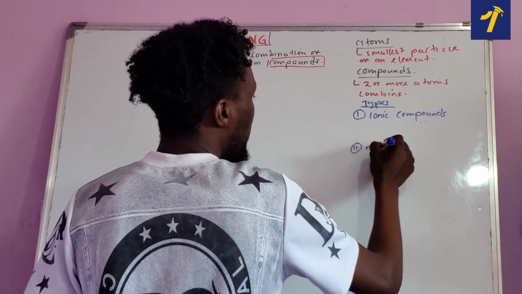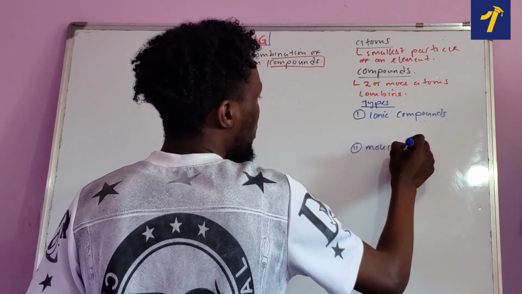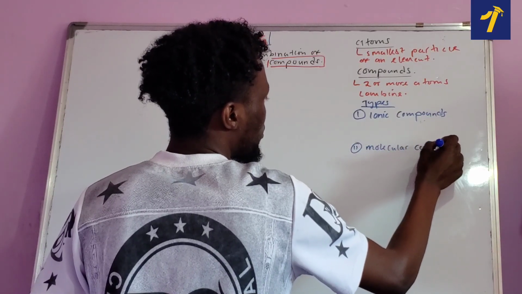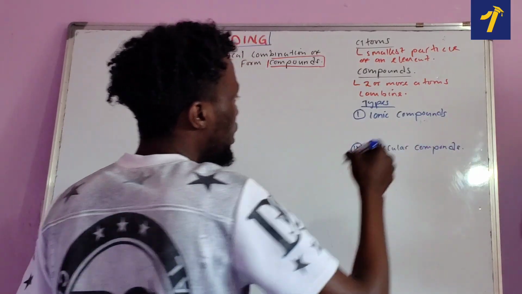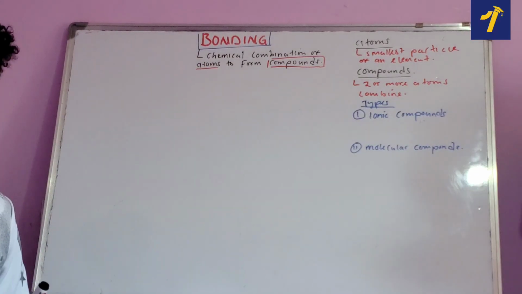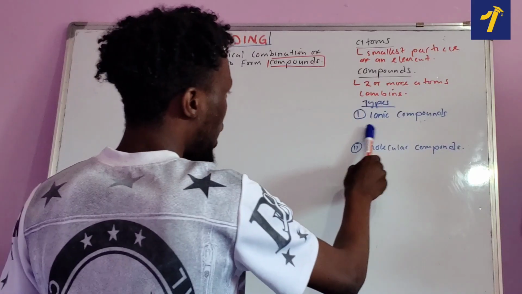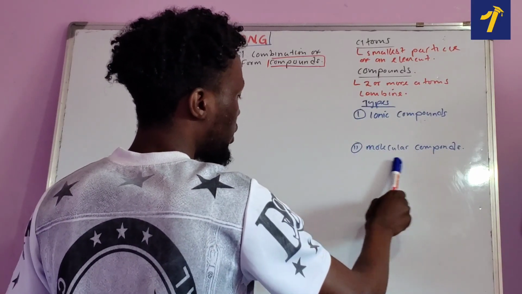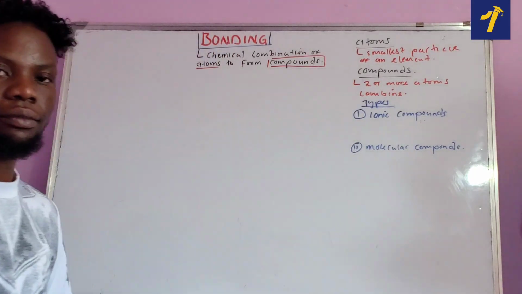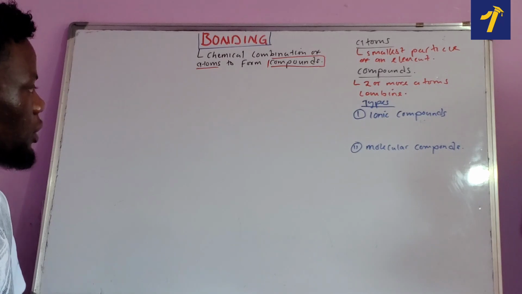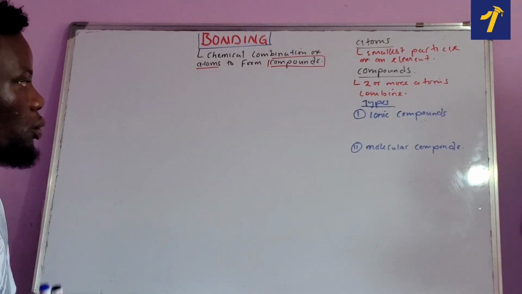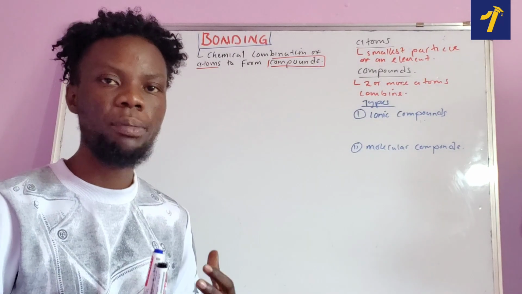and molecular compounds. Okay, how many types of compounds do we know? We've got 2 types of compounds. We've got what we call ionic compounds as well as what? Molecular compounds.